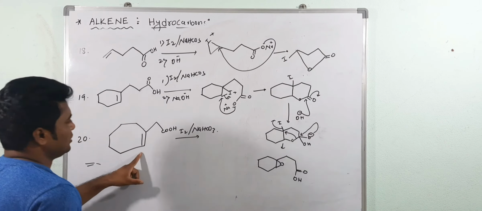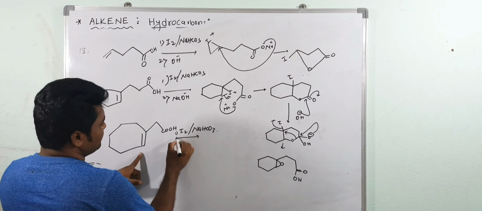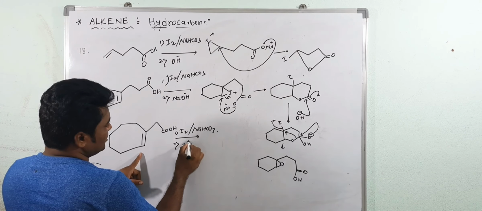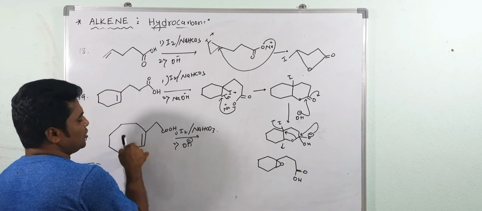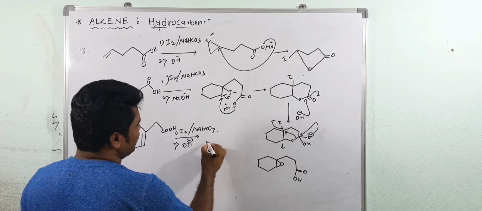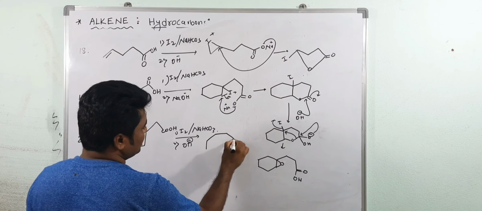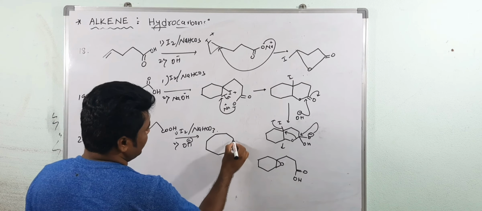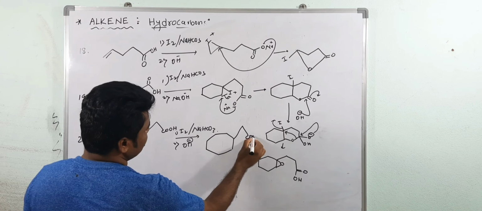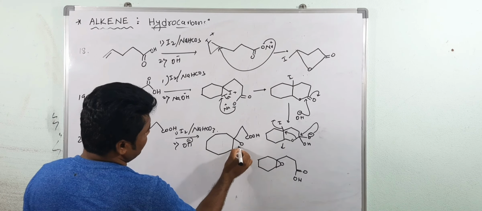And again same here also. Same I2, second is OH minus. This will ultimately convert this pi bond to an epoxide. I am directly writing the answer here in this case. Okay. No, epoxide you are getting.